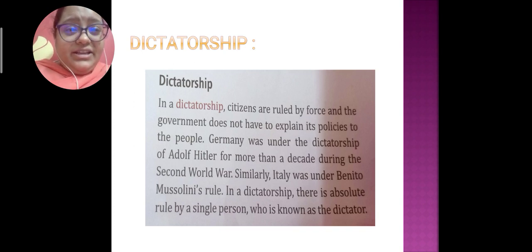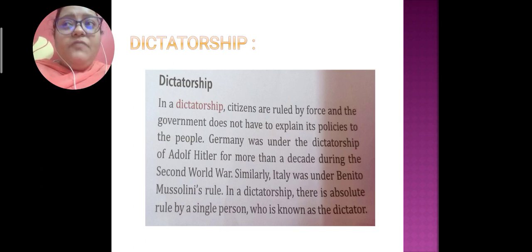Dictatorship is not at all suitable as a system of government, because the citizens are not in favor, as they are always forced to follow the laws made by the government. Dictatorship is generally run by a person who rules the system of government.